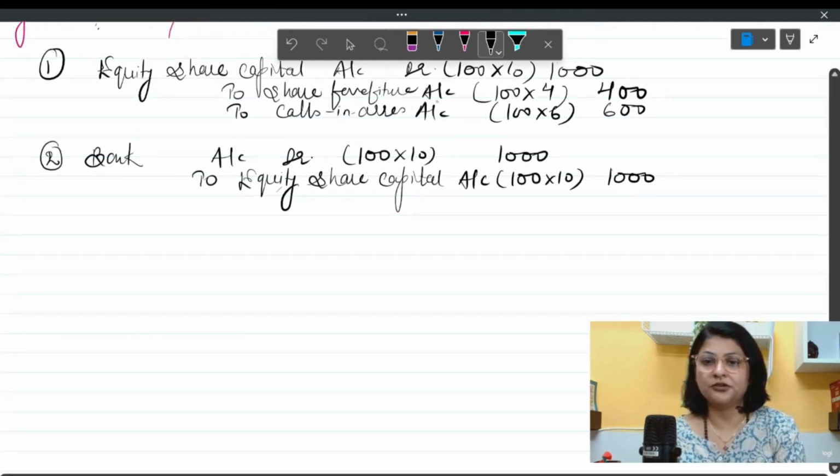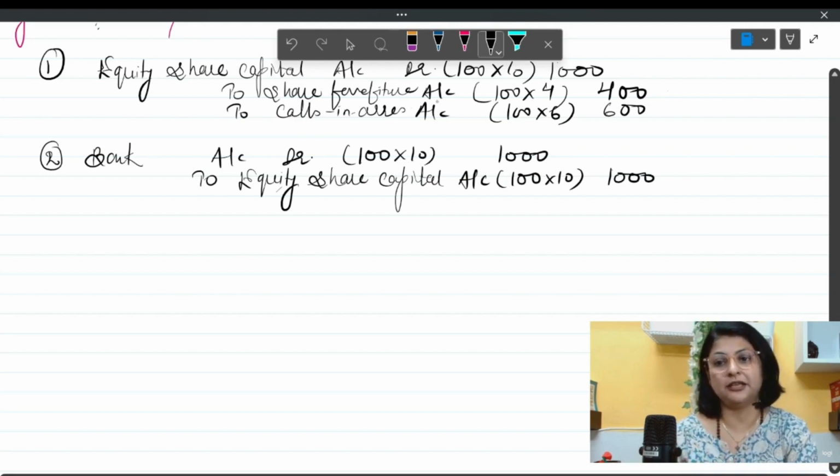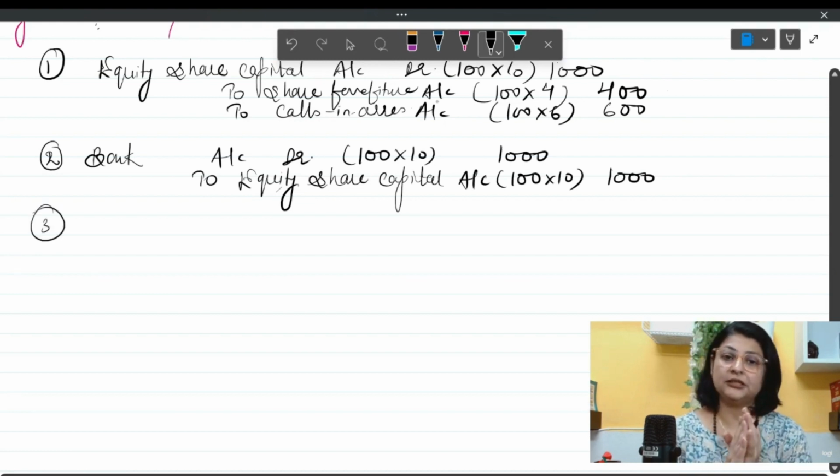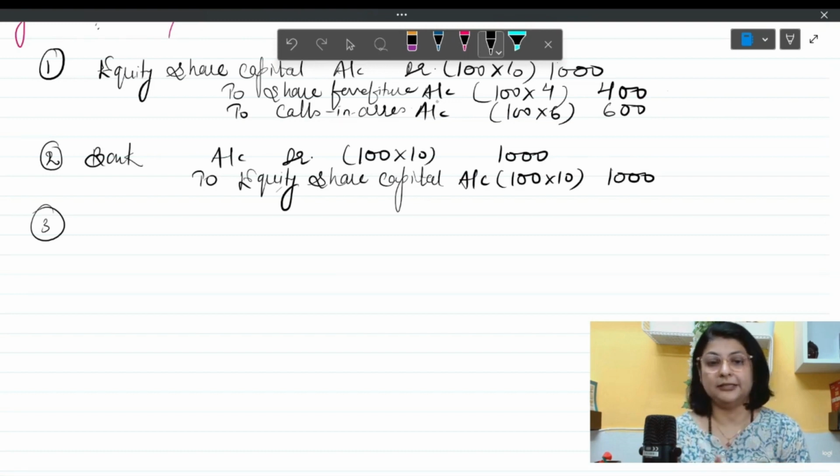Okay, now what are you going to do? You are going to pass this entry of reissue, which we have already done. I explained it to you: the amount you have received will go to the bank account, and the face value of the equity share is coming over here. Now the third entry is a very important entry. Now let's see.